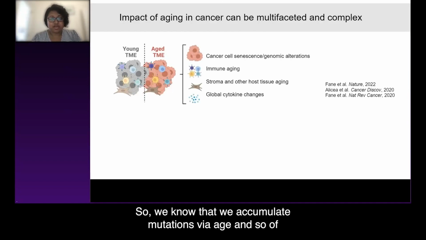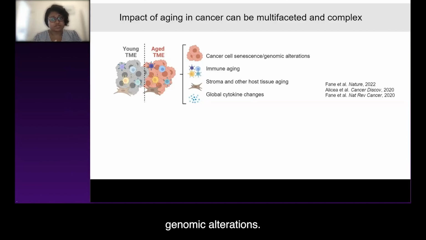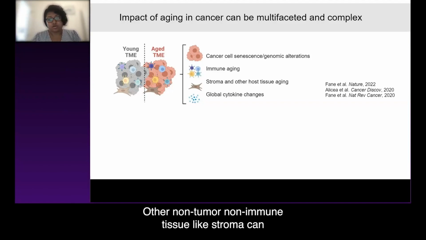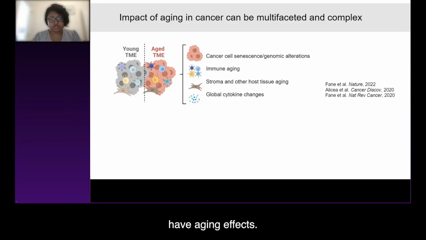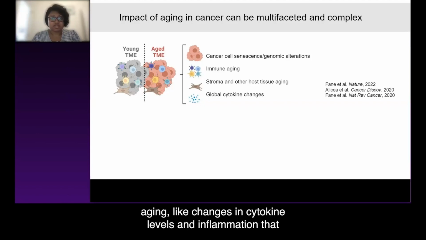We accumulate mutations via age, so there are changes in the tumor cells, including genomic alterations. Our immune function declines with age, so there's an element of immune aging to consider. Other non-tumor, non-immune tissue like stroma can have aging effects.